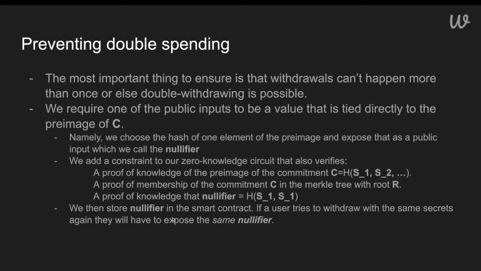And the reason we do this is so if this verifies, we're going to store the nullifier in the smart contract in public. And if a user ever tries to withdraw with the same commitment, they're going to compute the same nullifier, and we can stop them. We can basically see that they're using a nullifier that's already been used and we can see this on the smart contract, so we can trustlessly reject it.